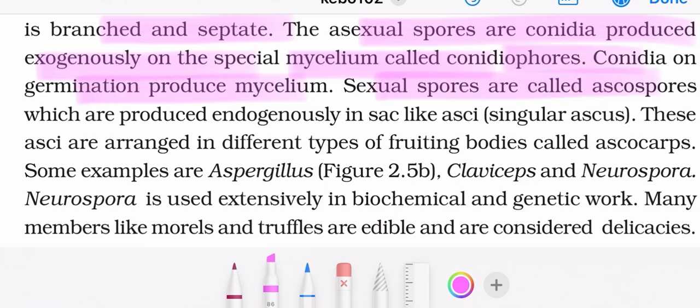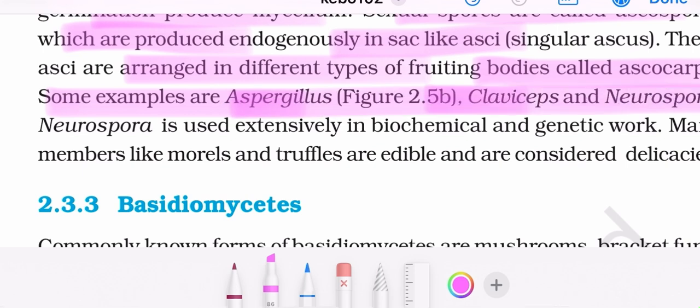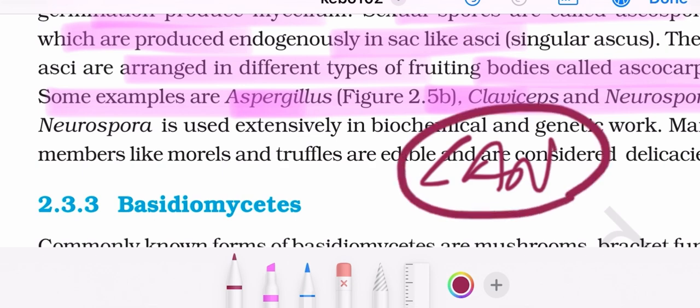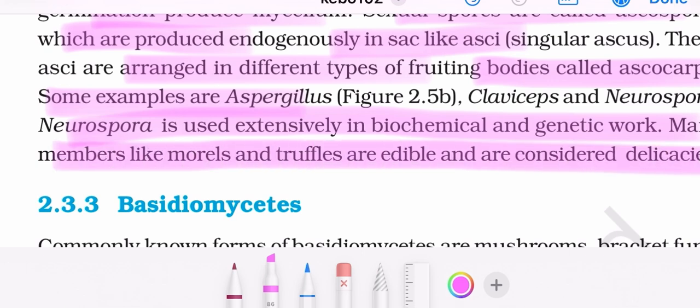Sexual spores are called ascospores, which are produced endogenously in sac-like asci. These asci are arranged in different types of fruiting bodies called ascocarps. Some examples are Aspergillus, Claviceps, and Neurospora. We can remember this by the word CAN. Claviceps and Neurospora are used extensively in biochemical and genetic work. Many members like morels and truffles are edible and considered delicious.